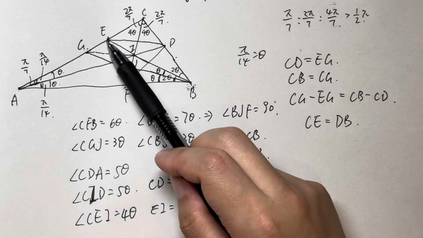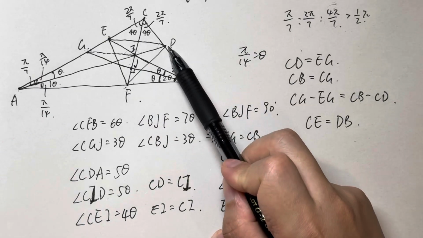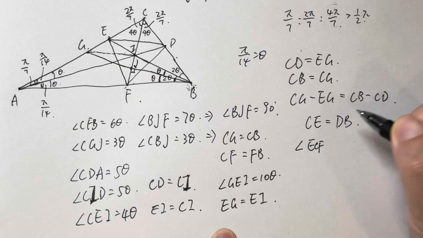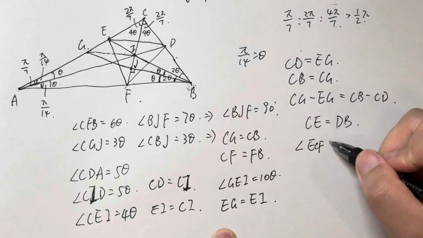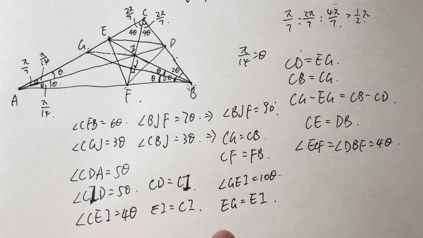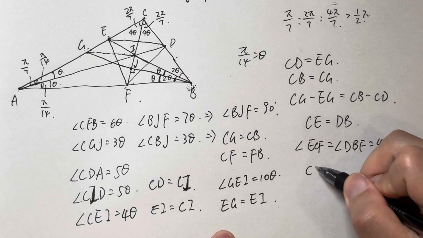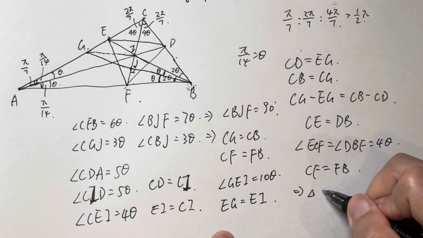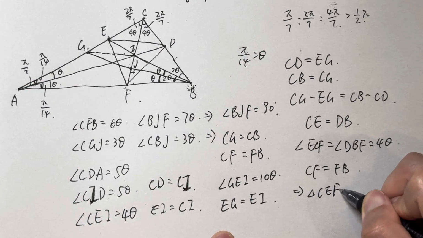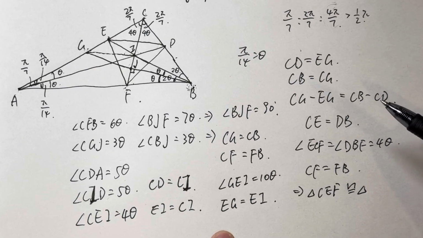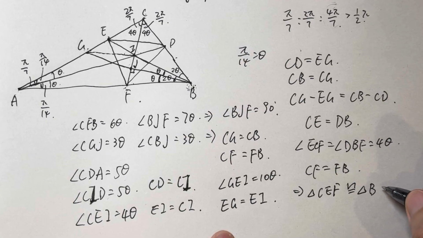Now we know CE equals DB, and angle ECF equals angle DBF equals 4 theta. And we already know that CF equals FB, which means triangle CEF is congruent to triangle BDF, right?